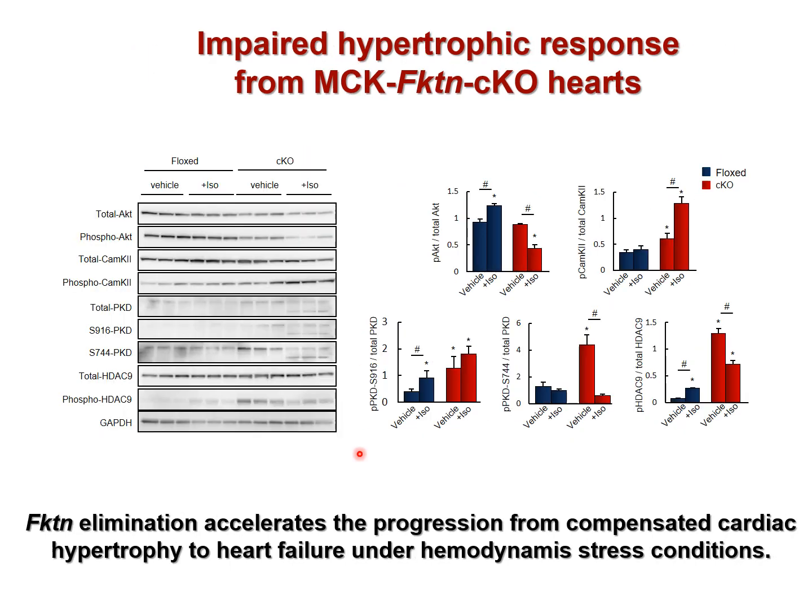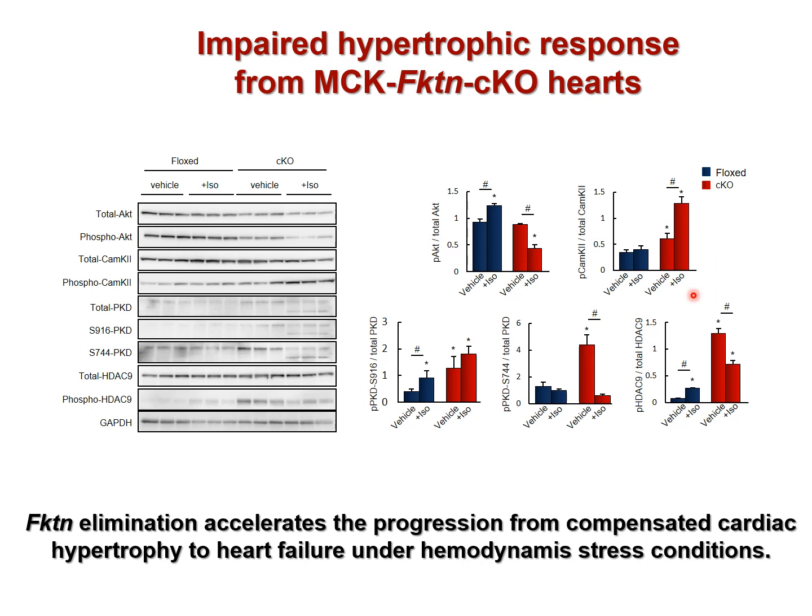Next, we analyzed the change in intracellular signaling in CKO hearts treated with 2 weeks of isoproterenol treatment. Isoproterenol increases the phosphorylation of AKT in control hearts but not in CKO, which instead showed increased phosphorylation of CaM kinase 2, suggesting a downregulation of survival and upregulation of apoptotic signaling.